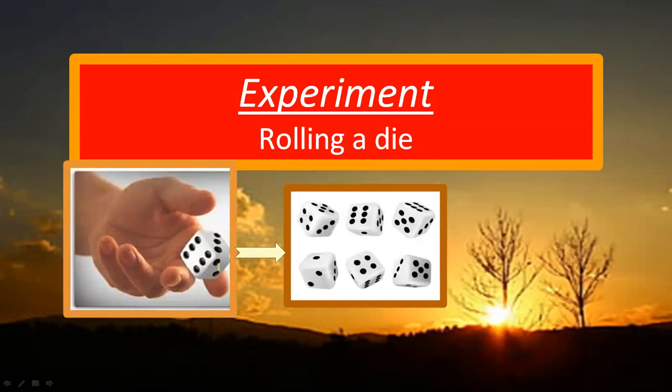Now I'm rolling a die. So what am I getting? Six numbers: one, two, three, four, five, six. So what I'm getting is after doing this experiment. When we are doing this experiment and activity, then we are able to find out the probability. That's why we are doing this.